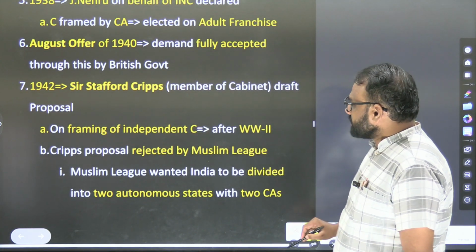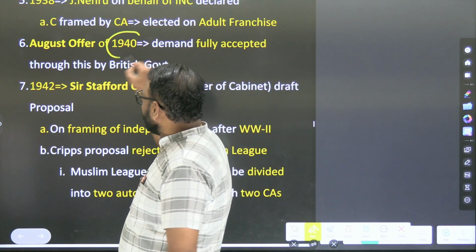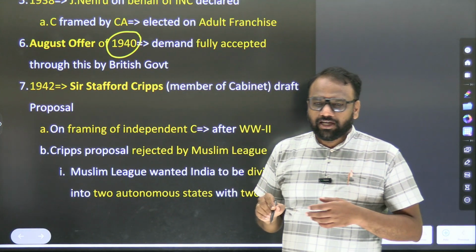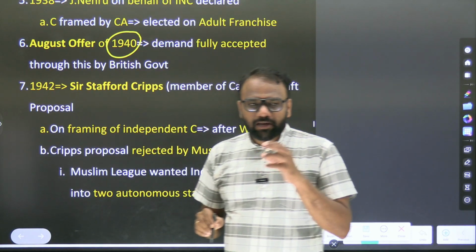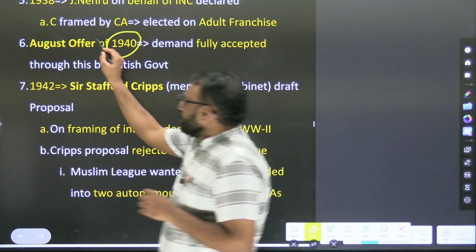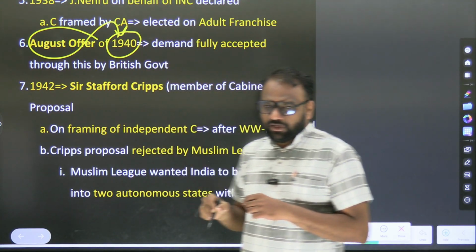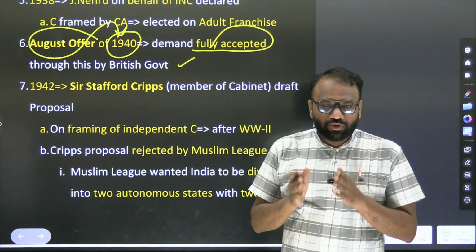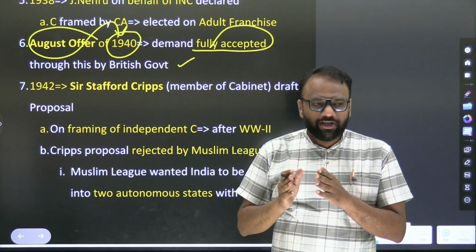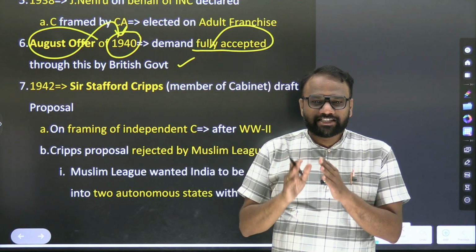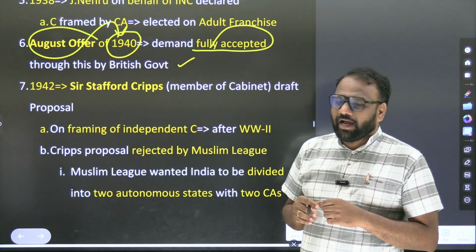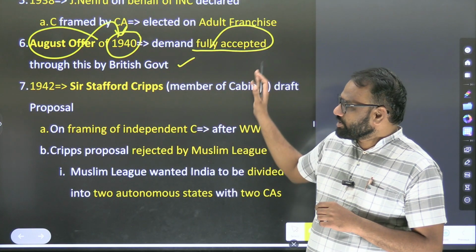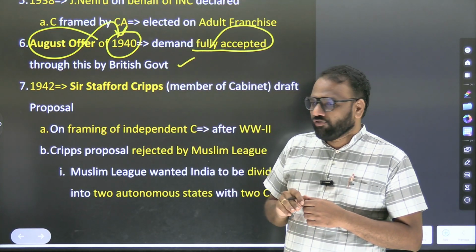Okay. August Offer of 1940. We have already come across this term, August Offer, but we have not discussed it in detail. We will discuss it in detail while covering the remaining provisions of modern history. For now, we will just retain the year 1940. Through this August Offer, the British government fully accepted the demand. What did they accept? They accepted the Indian demand for a Constituent Assembly, and that the members of this Constituent Assembly will be Indians. This was accepted by the British through the offer they made, that is called the August Offer.